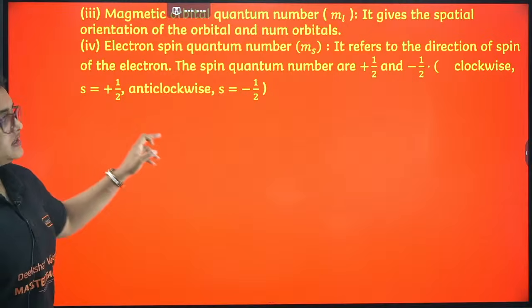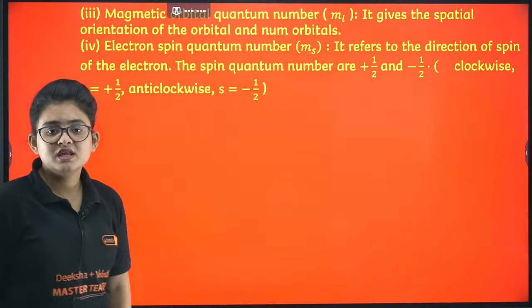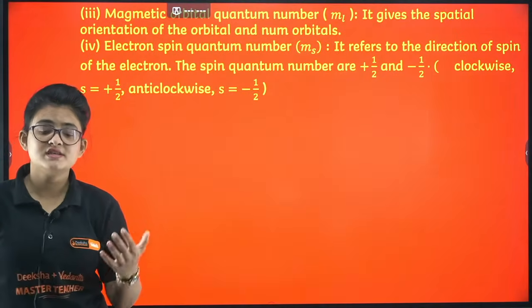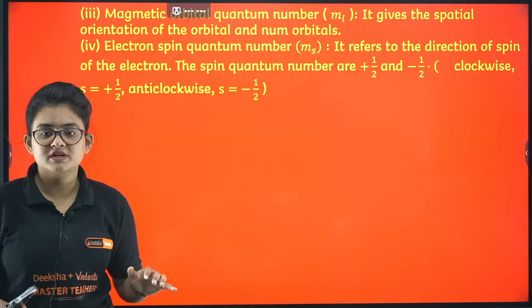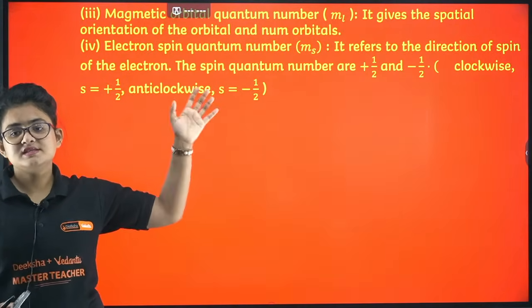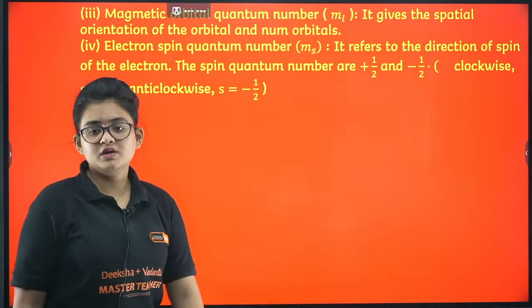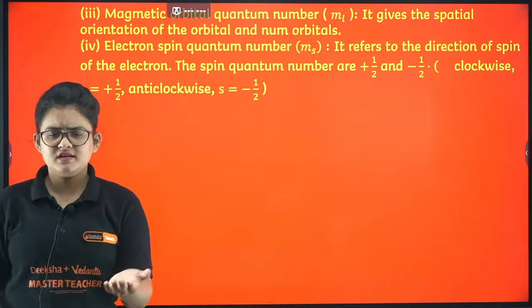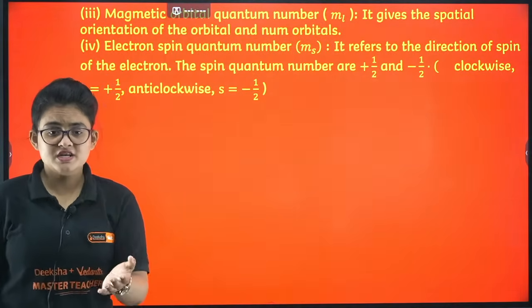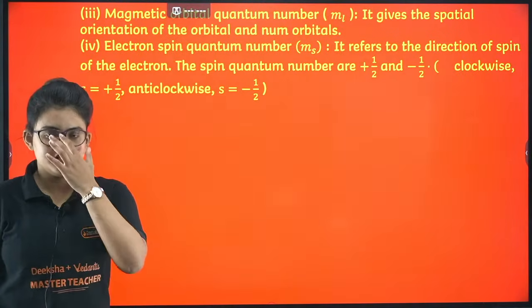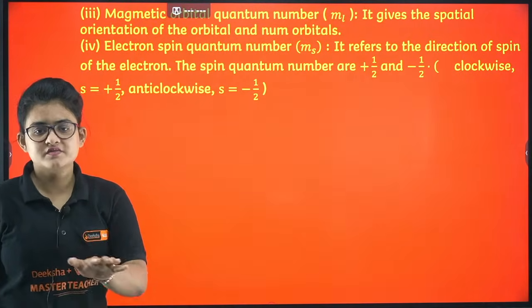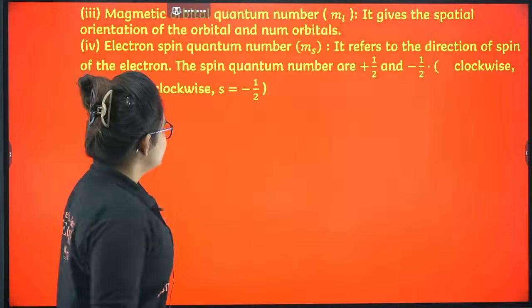Then you can directly go ahead with the magnetic quantum number. It gives the spatial orientation, how it is oriented in the 3D geometry. And next is spin quantum number. You can just discuss that it gives you the direction of the spin. If it is plus half, then clockwise. If it is minus half, then it is anti-clockwise, like this.